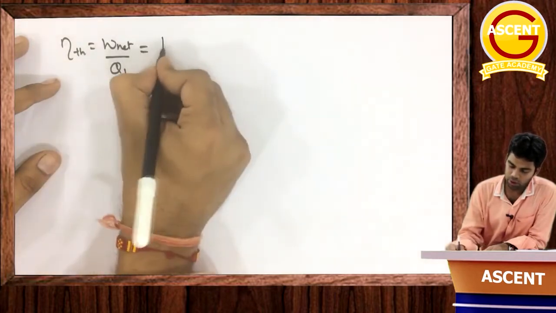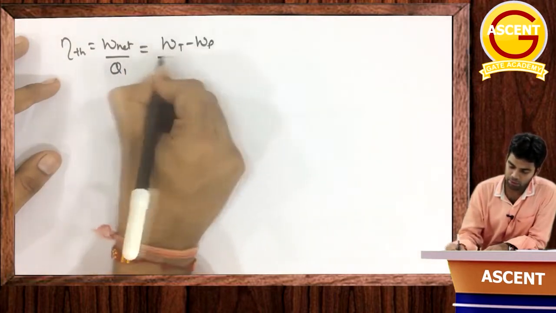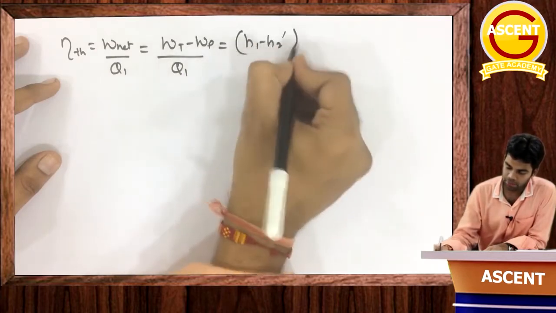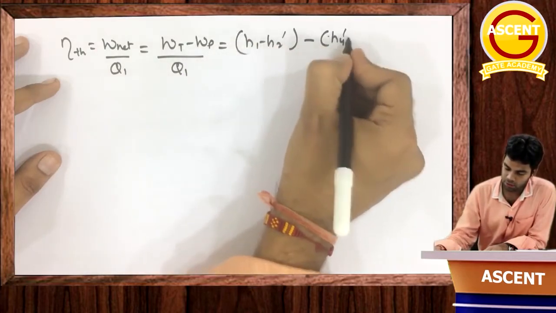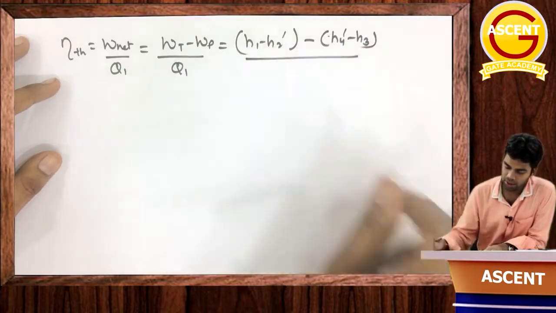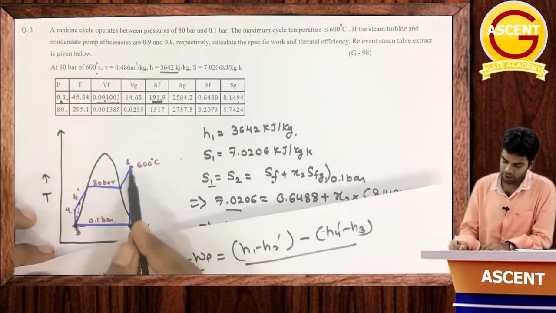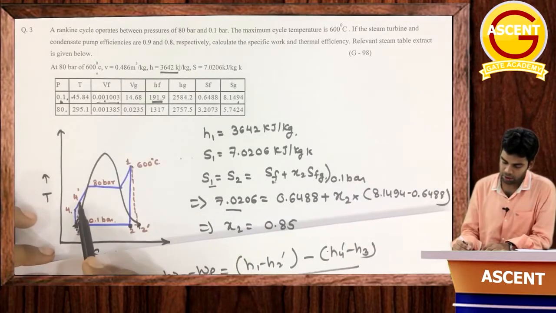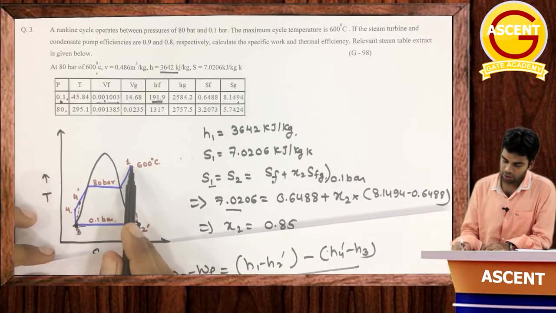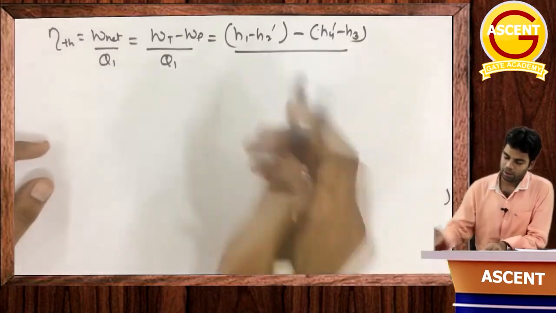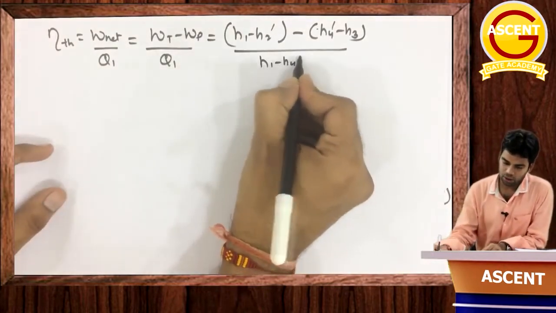Now the thermal efficiency, as we know, will be equal to W net by Q1. What is W net? W turbine minus W pump, divided by Q1. W turbine is h1 minus h2 dash, minus W pump, which is h4 dash minus h3, divided by Q1. Q1 is h1 minus h4 dash. So just put all the values.